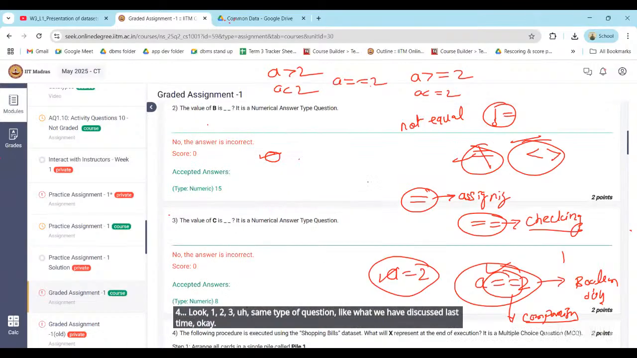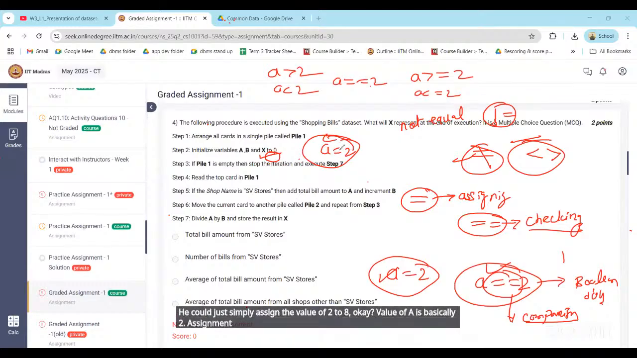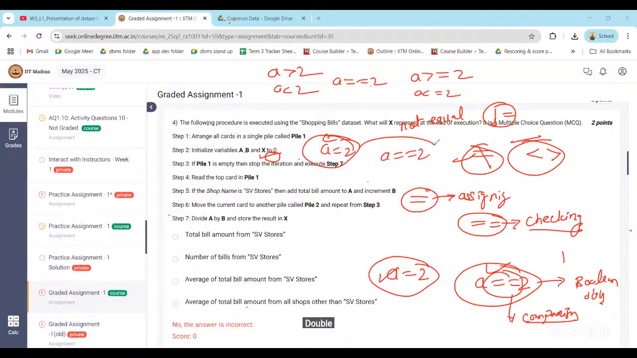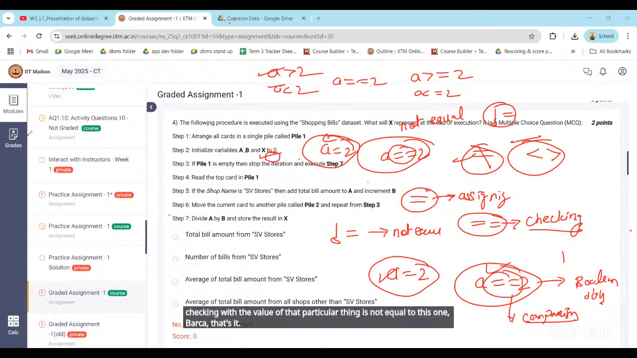Okay, the practice. A equal to 2, is it Boolean or integer? A equal to 2, simply we are assigning the value of 2 to A. Okay, value of A is basically 2. Assignment operator here. We are assigning, we are not checking. And double equal to is Boolean. The output of this expression is Boolean, so here it is a comparison operator. And exclamation mark equal to is not equal to. It is Boolean. Yes, Boolean output. So we are checking whether the value of that particular thing is not equal to this one or not. That's it. Okay, sir.